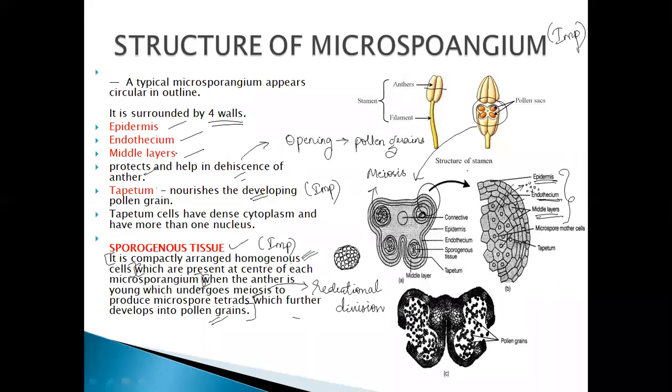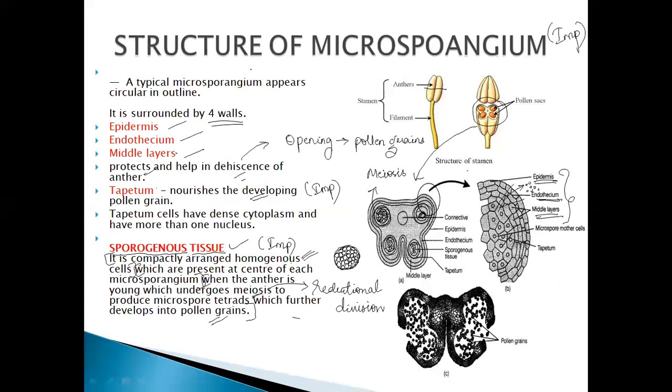So, which tissue helps in the formation of the pollen grain? The sporogenous tissue helps in the formation of pollen grain. They form this microspore tetrad, which further develops into pollen grain.